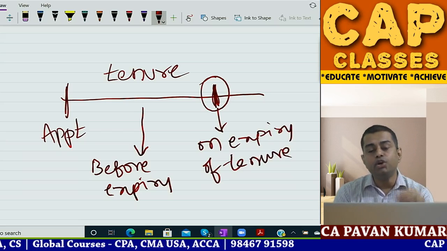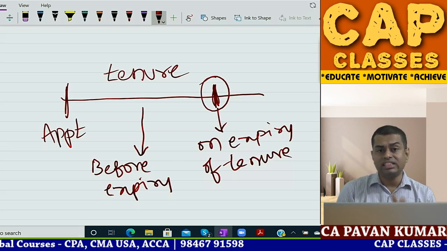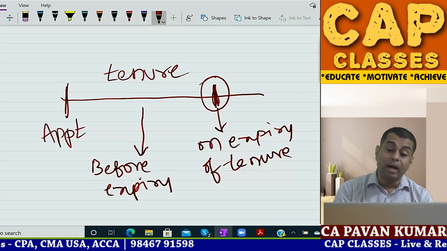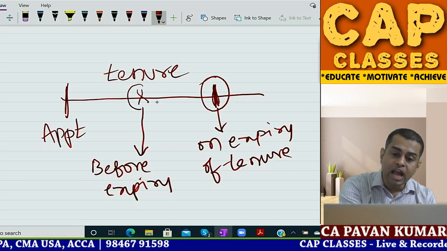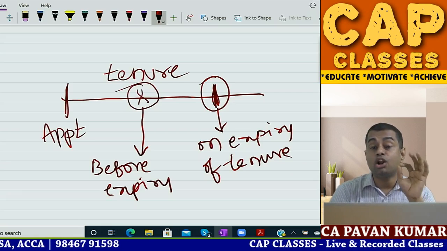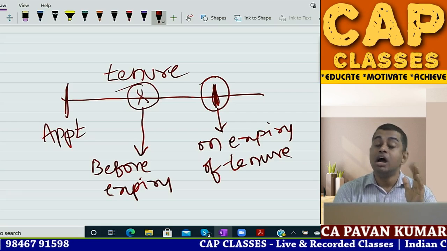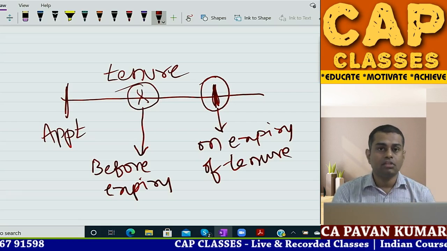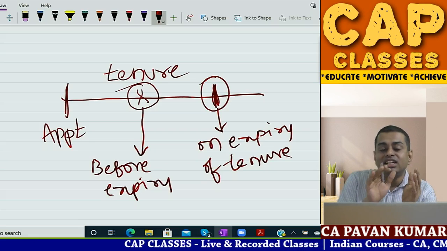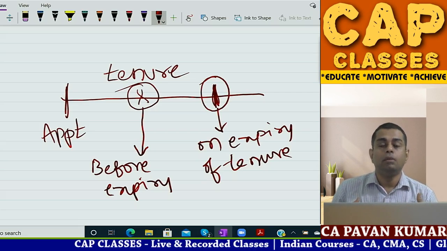On expiry of tenure, if you are removing the auditor, it is quite a natural thing, no? His 5 years is over, or as the case may be 10 years is over, so you have to remove him, need to appoint another auditor. But if removal is happening here, that means board of directors are not happy with the auditors. Otherwise, shareholder sitting at home, how will he know to remove auditor? Simple, no? I am a shareholder in Reliance Industries. How the Reliance Industries auditor is performing the audit, how would I know? Board of directors will know.